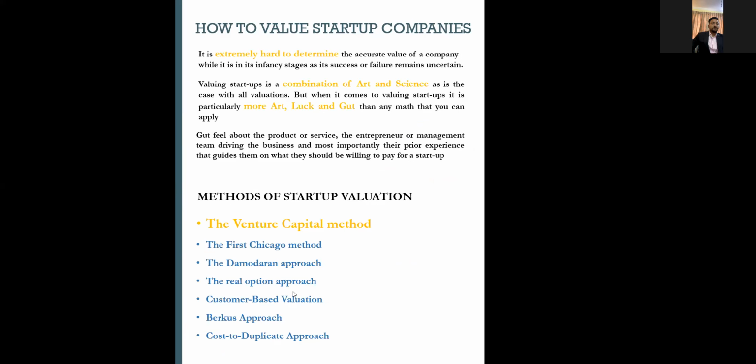There are a lot of other techniques which can be used for startup valuation, where the first is the venture capital method, then the First Chicago method, the Damodaran approach, the real option approach, the customer-based valuation, the Berkus method, and the cost to duplicate approach. Yes, it's a little bit technical, but today I'll be focusing on the venture capital method only, right? It's basic and easy to understand. There are a lot of approaches, and a lot of technical skills you need to measure these valuation techniques precisely, right? So for timing reasons, in this session I'll be targeting the venture capital method, which is also called the VC method, right?